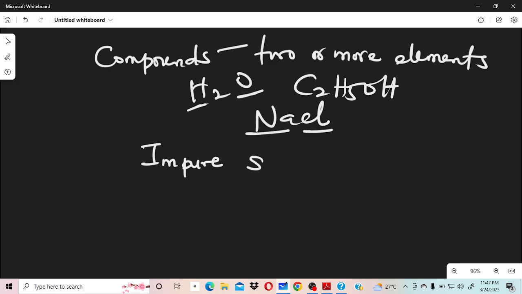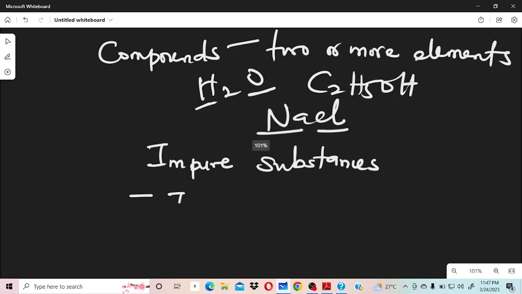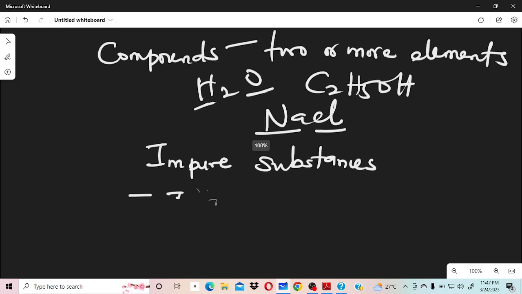Okay, moving from that, let's go to impure substances. What are impure substances, or how do you know a substance is impure? Number one, it's just like the opposite of pure substances. They do not contain one type of atom or particles.